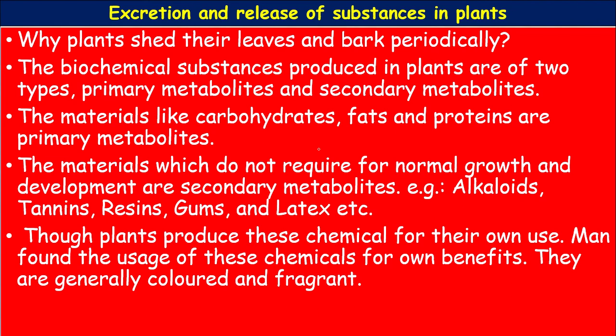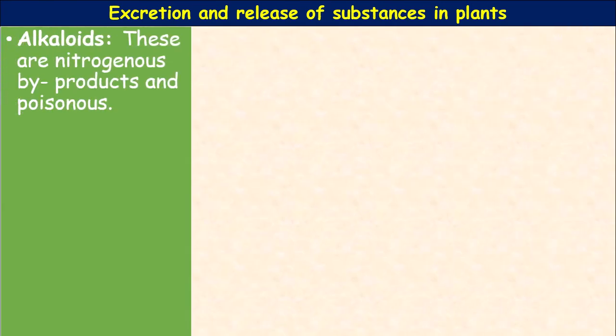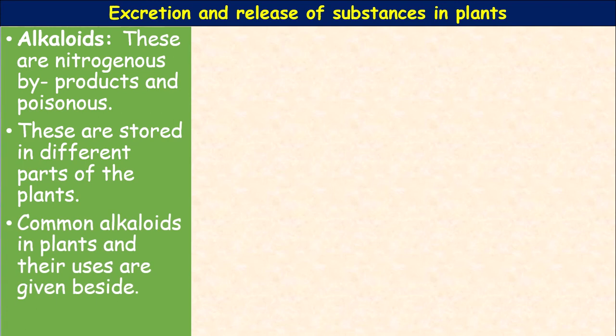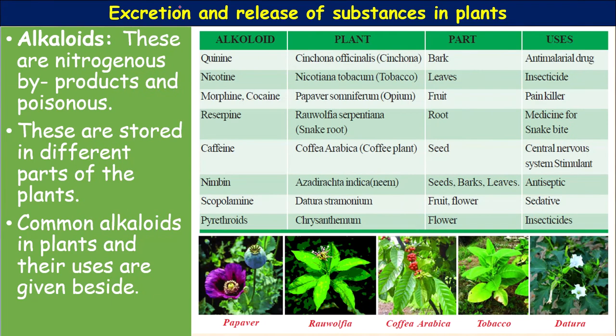Okay, let us proceed. So excretion, release of substances in the plants. Here the secondary metabolites, alkaloids. What are alkaloids? Alkaloids are nitrogenous byproducts. They are poisonous and some of them are of medicinal use. These are stored in the different parts of the plants like bark, leaf, root, stem. The common alkaloids in the plants and their uses are given beside you, see here.